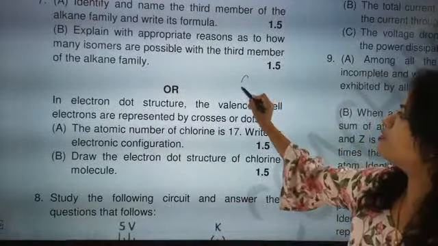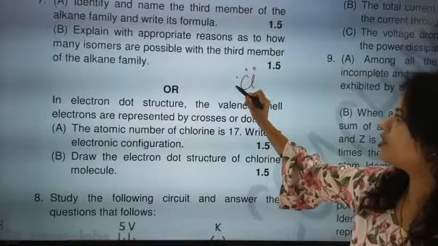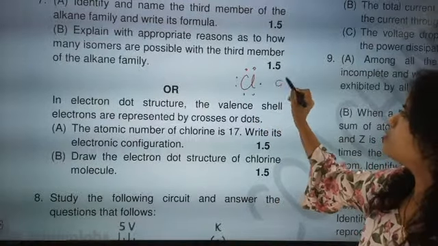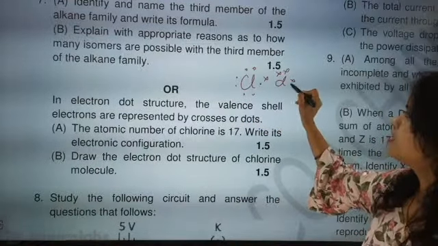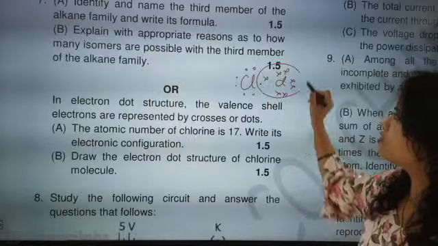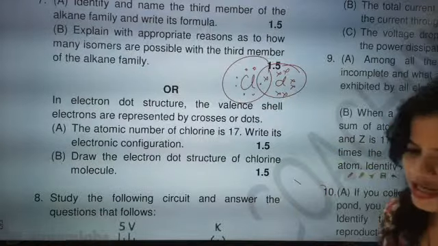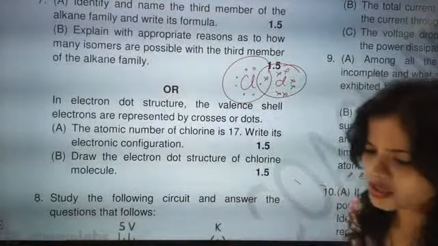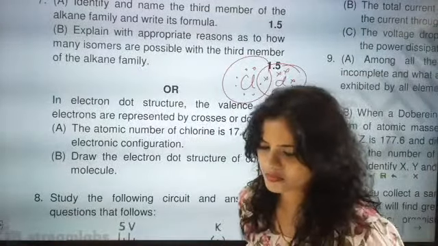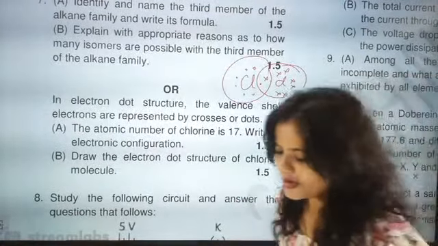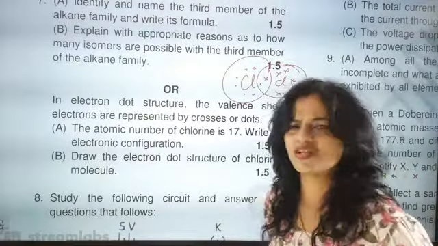So chlorine electron dot structure. Here one chlorine is represented with dots, and another chlorine is represented with crosses. So this is exactly called a dot and cross structure. Better to attempt this question. It's the safest question here.